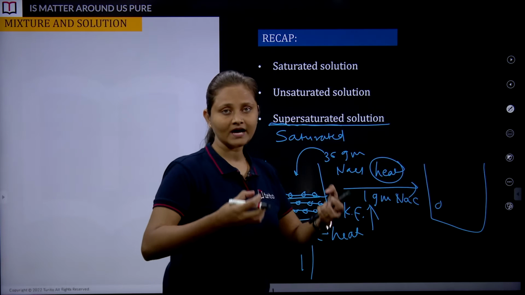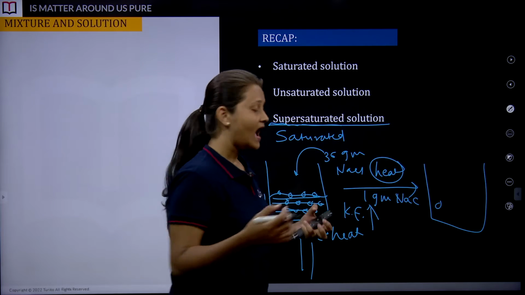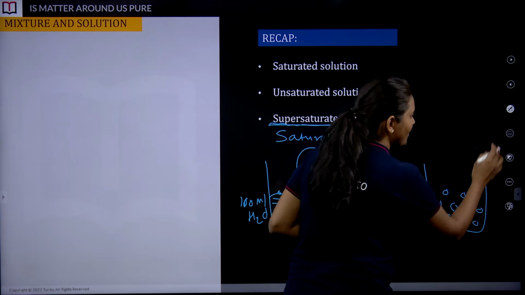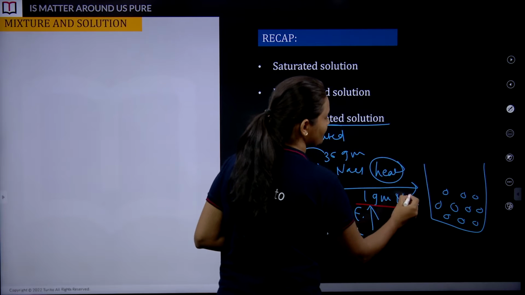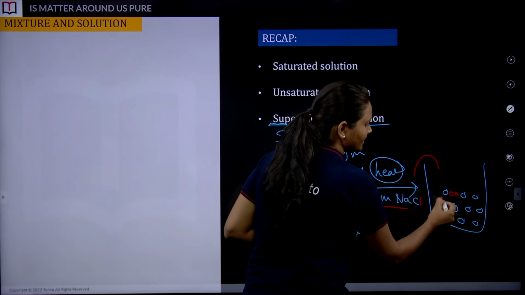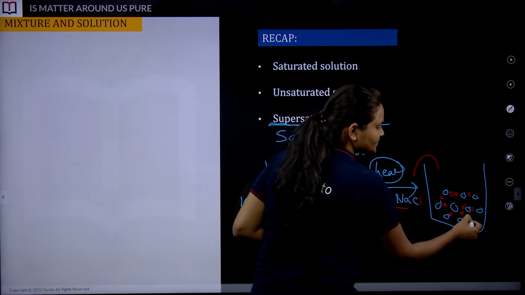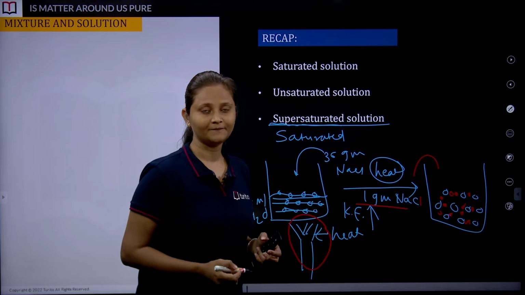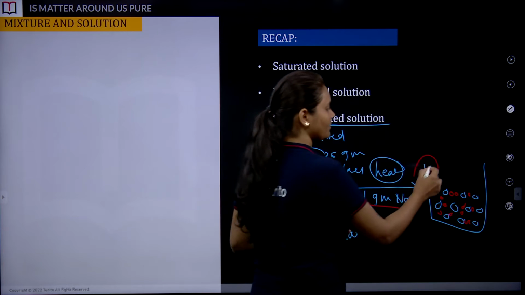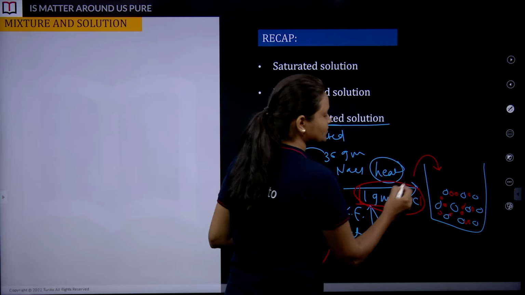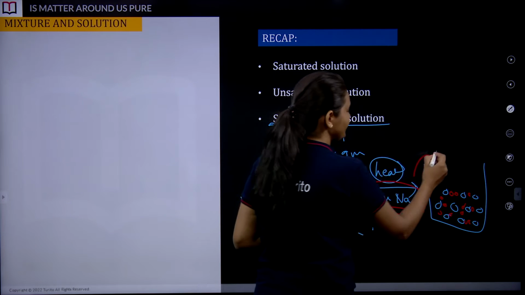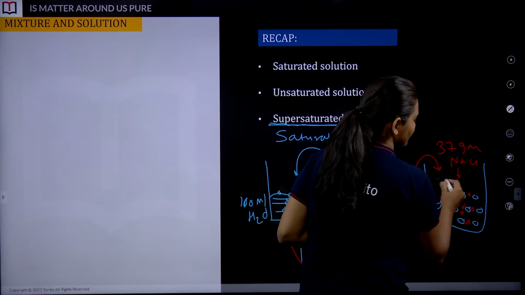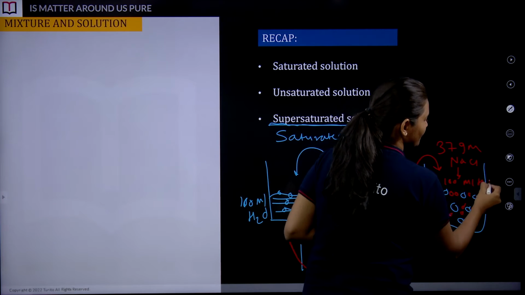Because of this, these molecules start moving from here to there, and this results in some spaces. Now when you are going to add this 1 gram of NaCl, definitely it is going to get accommodated in these spaces. Why did this happen? It happened because of the supply of heat. And now we observe that this 1 gram of NaCl is dissolved. So actually we now have 37 gram of NaCl in 100 ml of water.